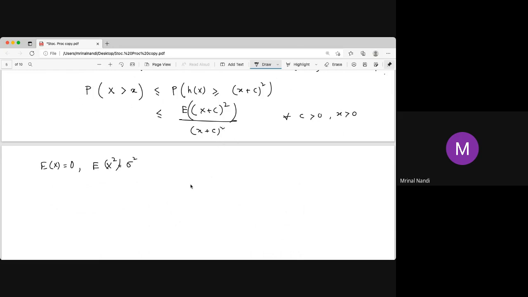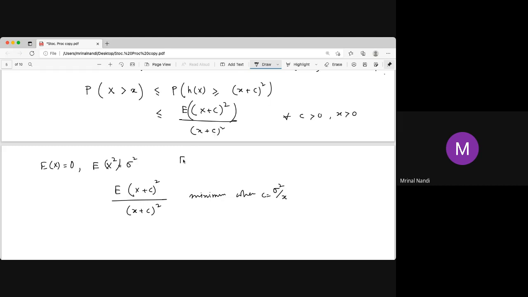But what is the minimum value of that, over c? You can check that the right hand side is minimum when c equals sigma square by x. Then it is minimum.